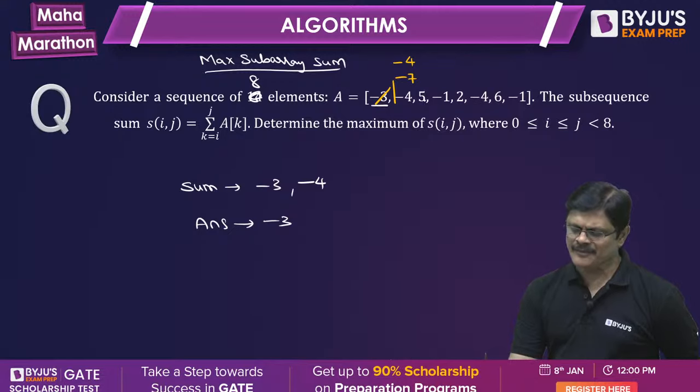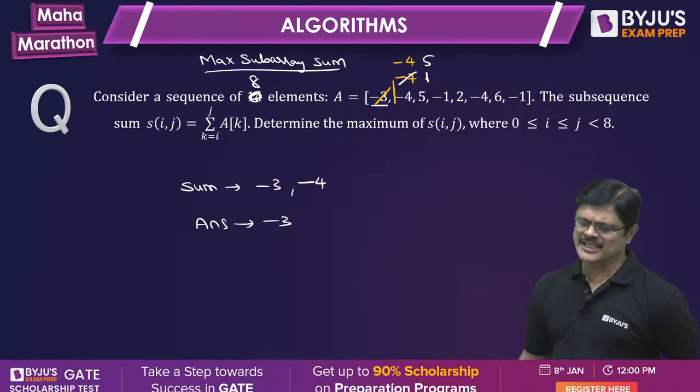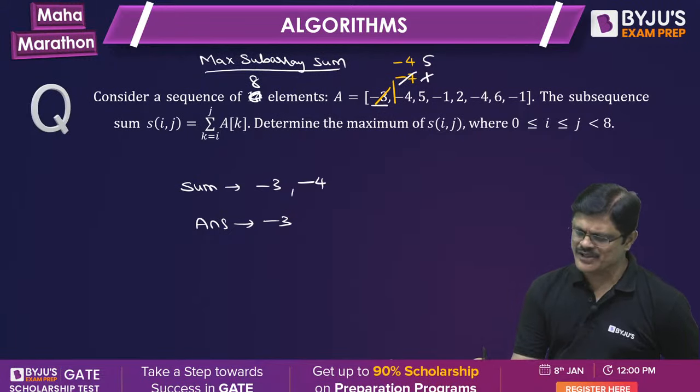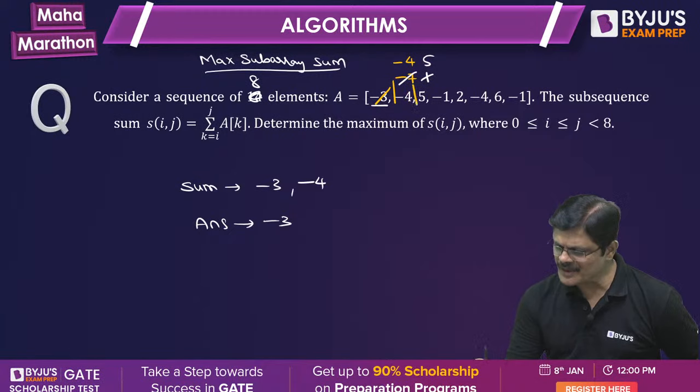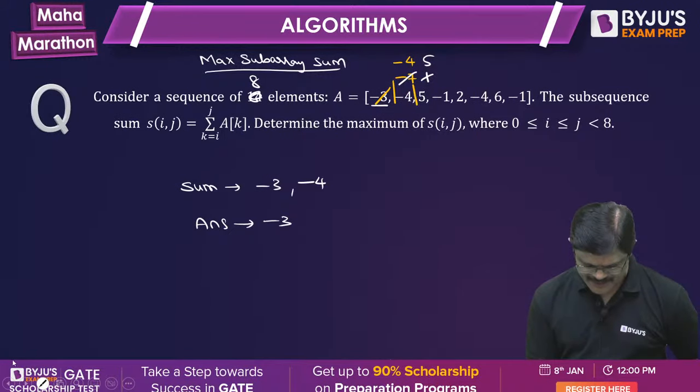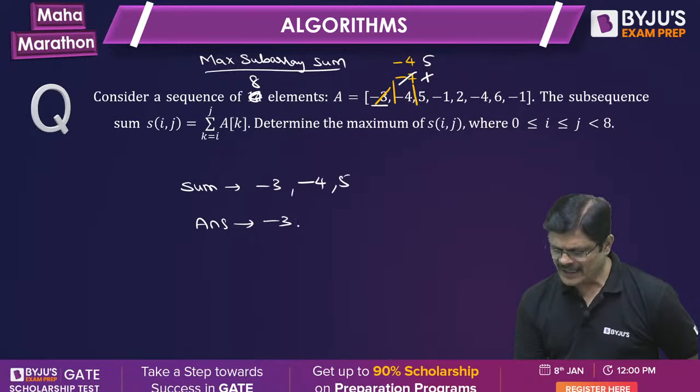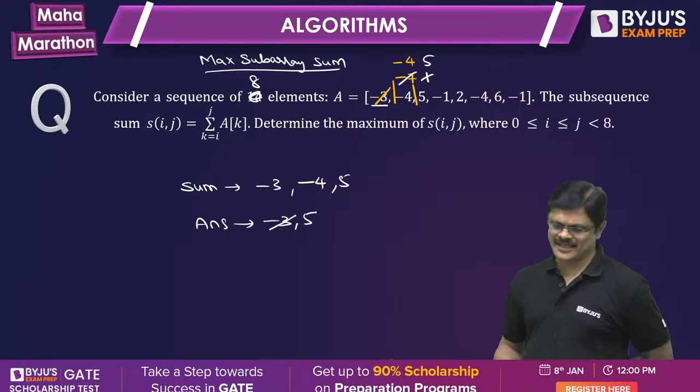Next we get 5. Compare -4 plus 5, which is 1, with 5 alone. 5 is better, so the earlier part is ruled out and your subarray starts from here itself. So here it is 5, and because 5 is better, we update the best also.